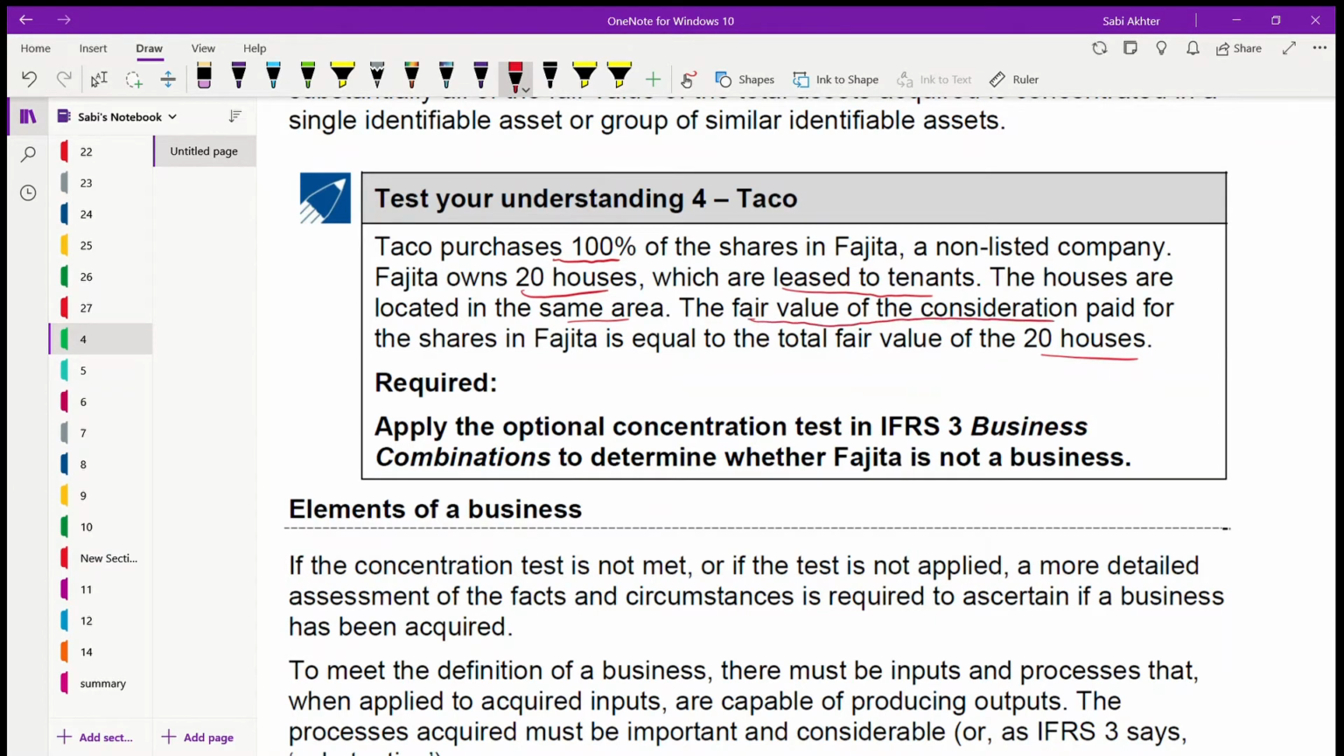Okay. Apply the optional concentration test. The concentration test is optional. So apply this in IFRS 3 business combination to determine whether Fajita is not a business. Remember that we apply the concentration test not to decide whether it's a business, but to determine that it's not a business.